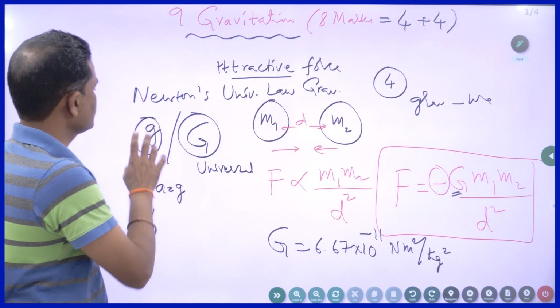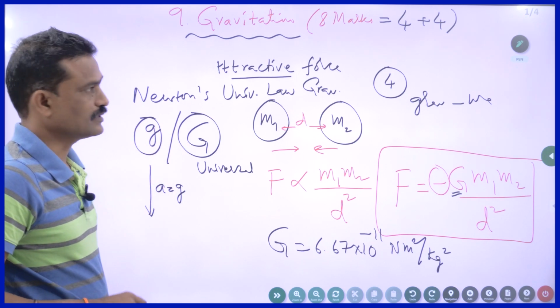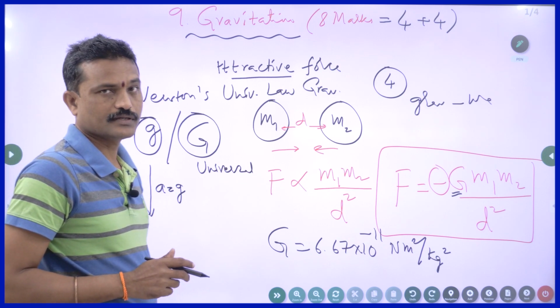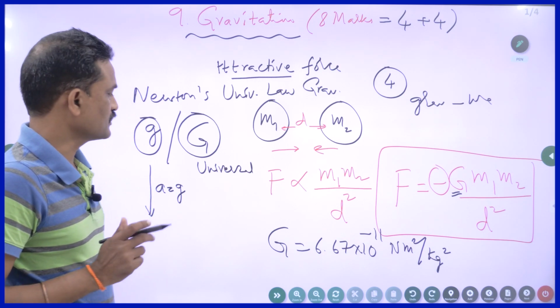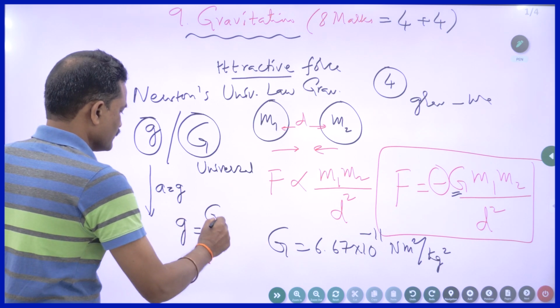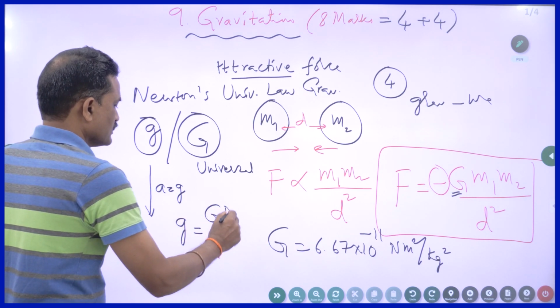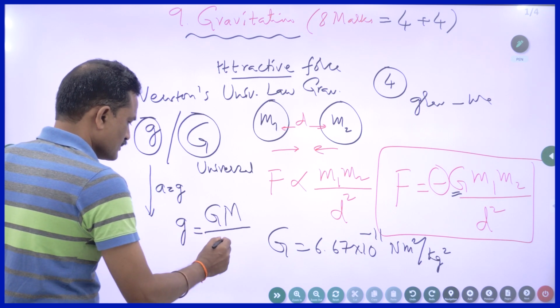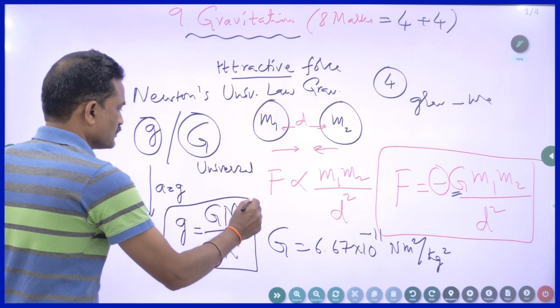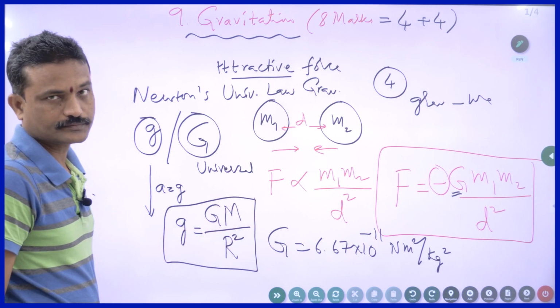There is a relationship between small g and capital G that we will be using in the derivation of escape velocity and orbital velocity. You should remember it. The relationship is small g equals capital G times M upon r square. This is very important; you are supposed to remember this.